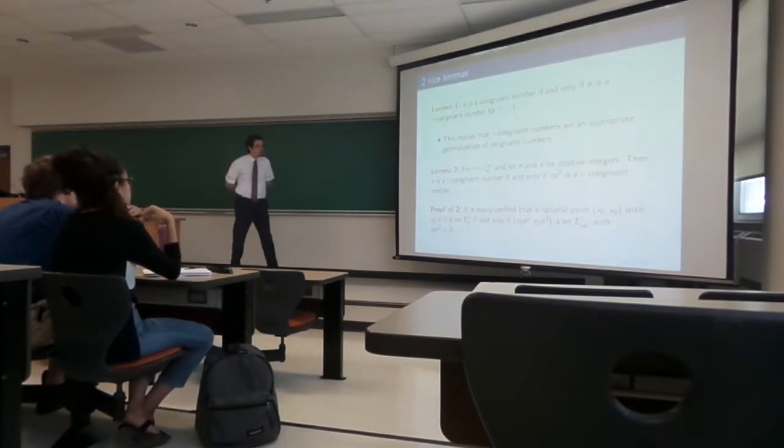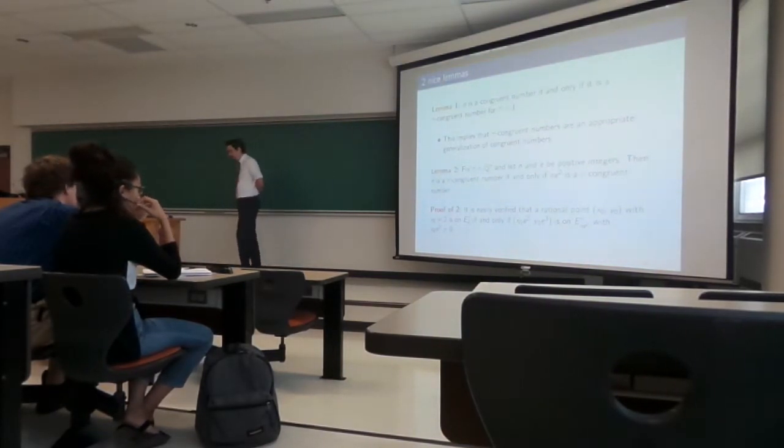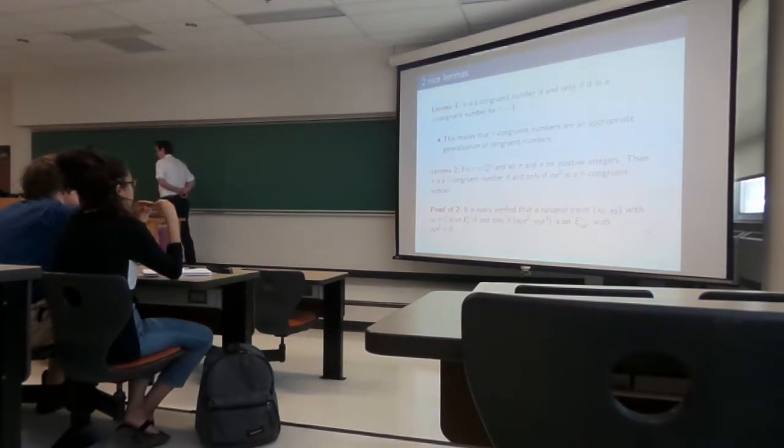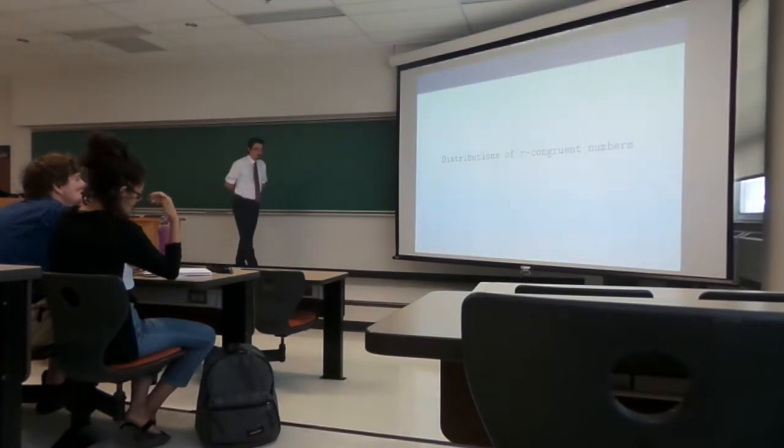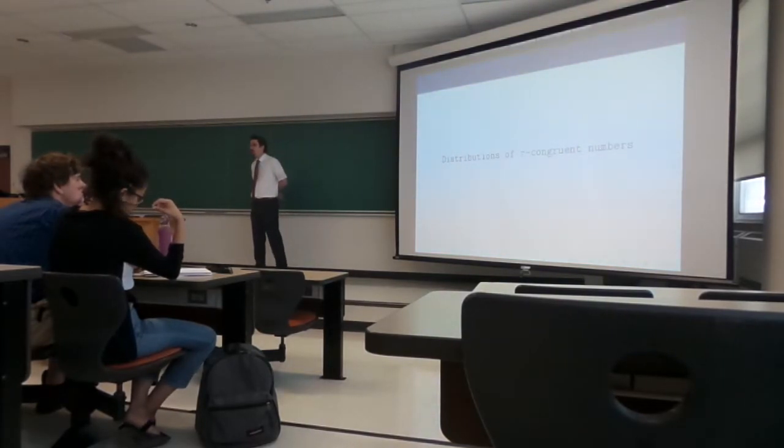So the whole take-home point of Lemma 2 is that you can take a tau congruent number, scale it by a square, and you get a new tau congruent number. We're going to need that later, okay? Okay, so with these things under our belts, we can start talking about tau congruent numbers.